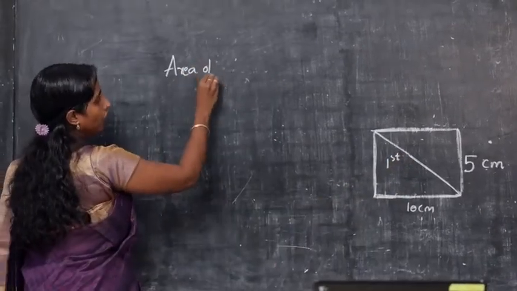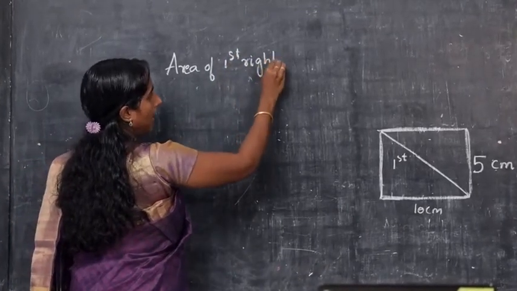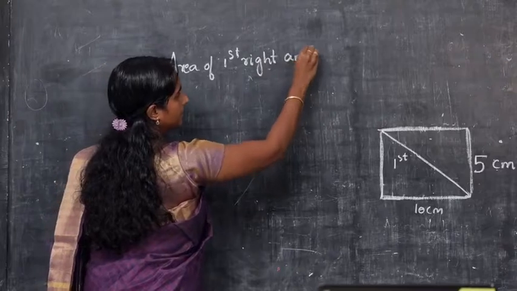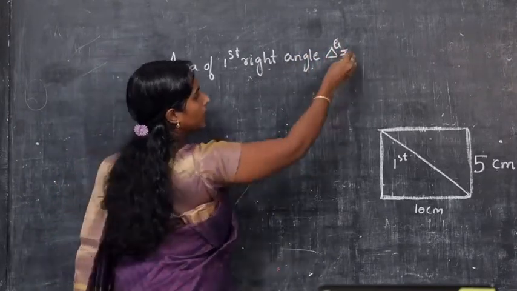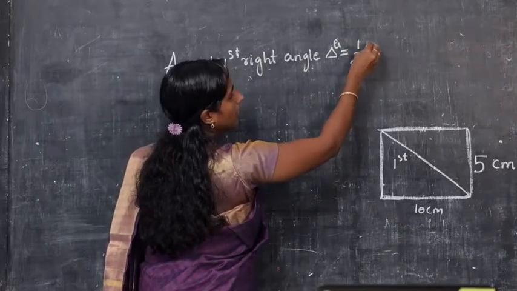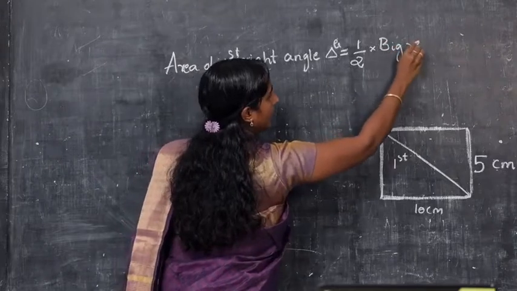Area of the first right angle triangle is equal to half into the big rectangle.